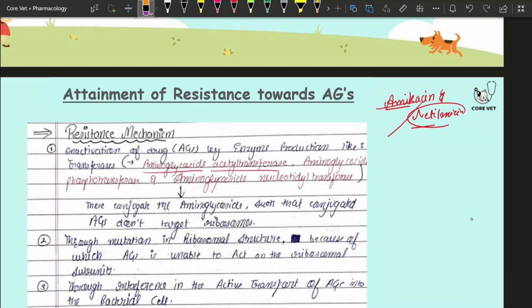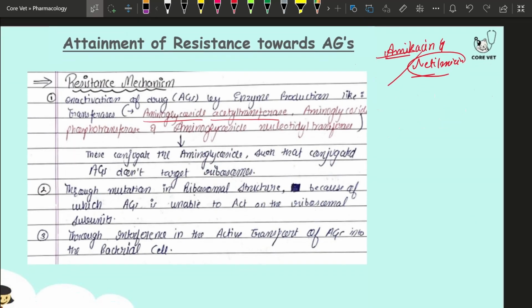Next, there could be a mutation in the ribosomal structure. That means there may be a mutation in the 30S subunit such that the aminoglycoside isn't able to bind to it.